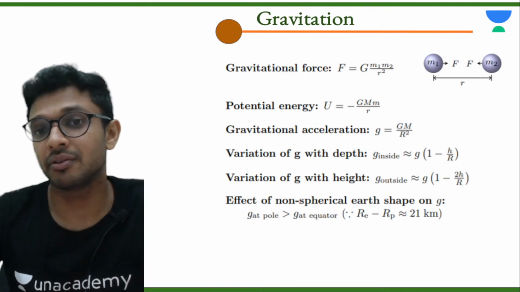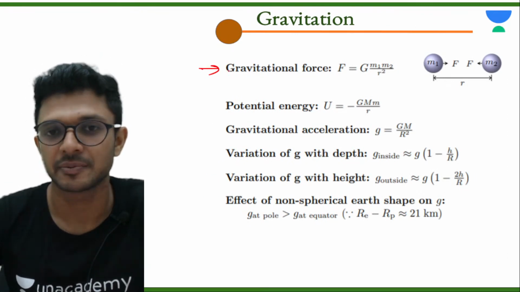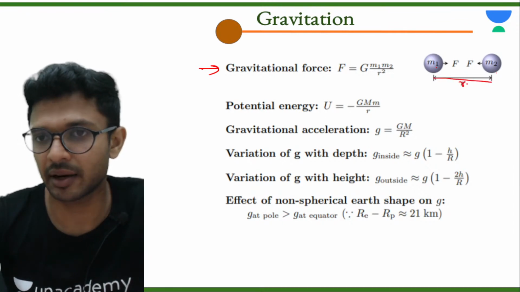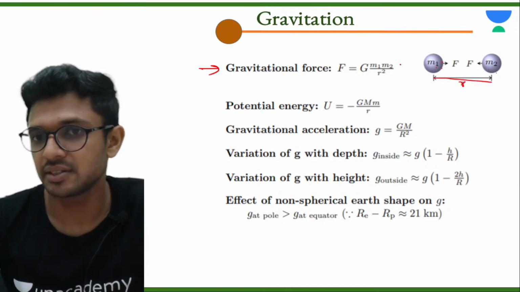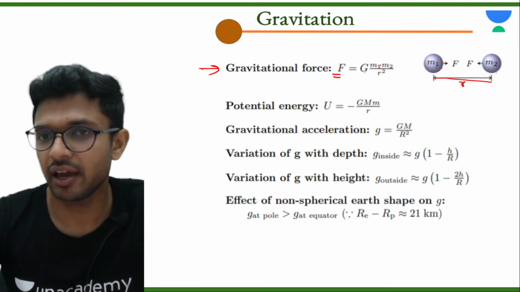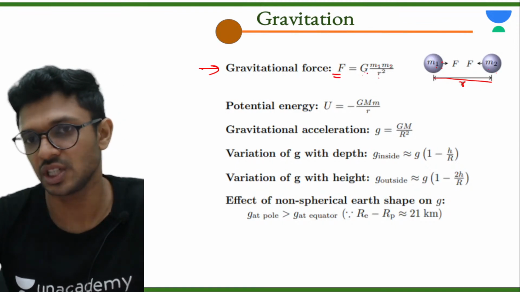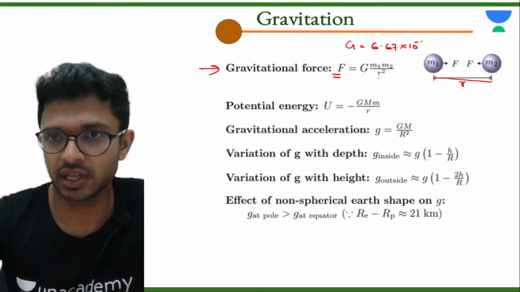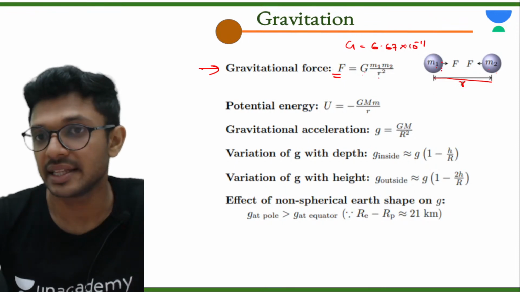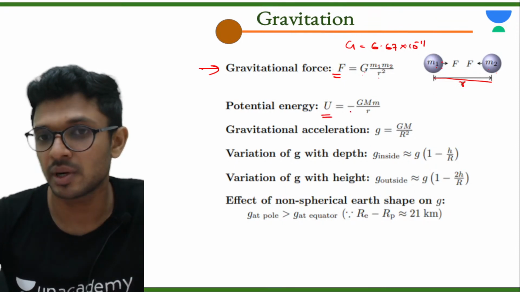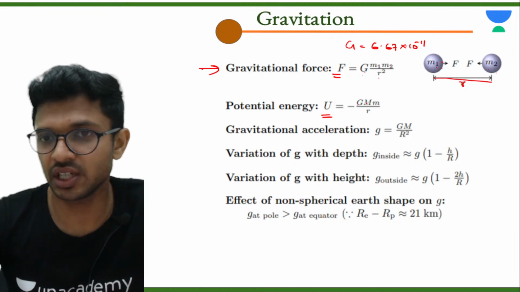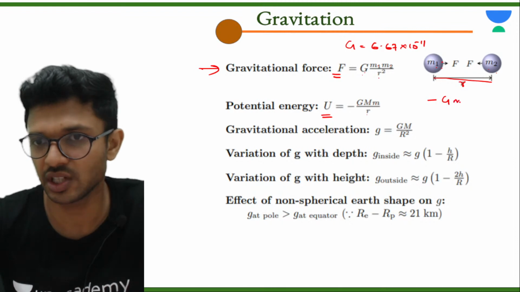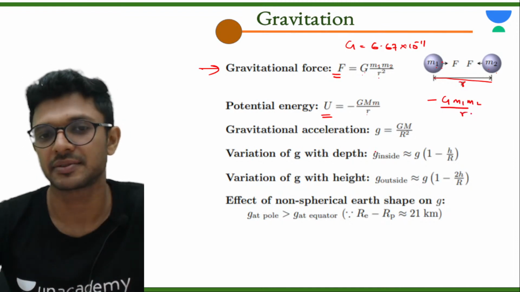Okay. Now the very last chapter. Between two masses m1 and m2, which are kept at a distance of r between them, attractive forces act. The magnitude of force is equal to G m1 m2 divided by r square. G is the gravitational constant, whose value is 6.67 into 10 power minus 11. There also exists a potential energy between the two masses. The formula is minus G capital M small m divided by r, or if you are talking about m1 and m2, that is minus G m1 m2 divided by r.